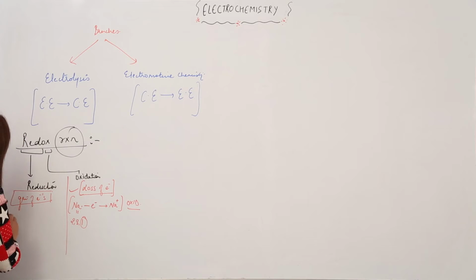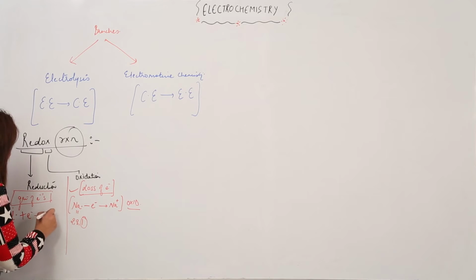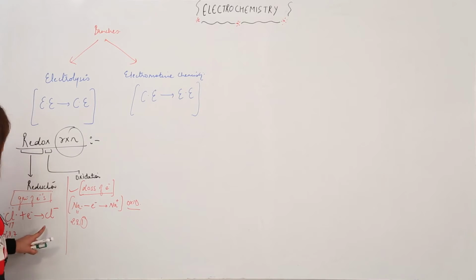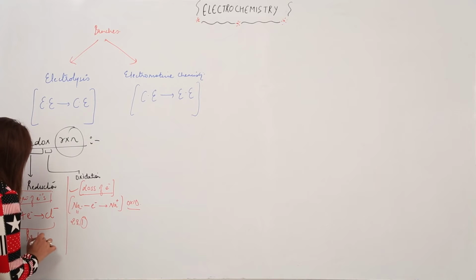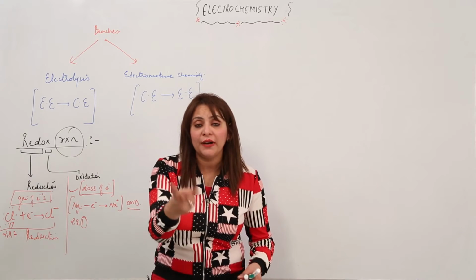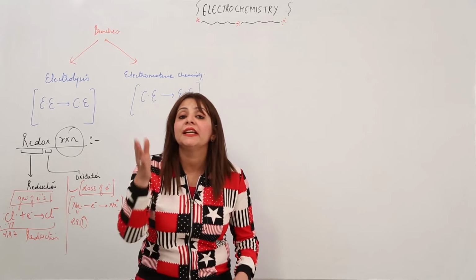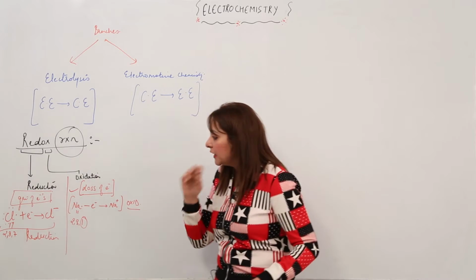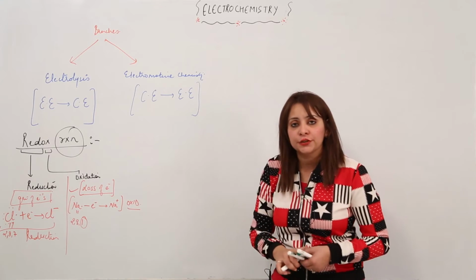Similarly, for reduction, suppose I have Cl, atomic number 17, configuration 2, 8, 7. It has 7 electrons in its valence shell but needs 1 electron to complete its octet. So it is gaining 1 electron, and after gaining it forms Cl-. So this equation involves the gain of an electron, that is why it is called reduction. In the same manner, whether the gain is of 1 electron or 2 or 3 electrons, the gain means reduction. So this is what we have, oxidation and reduction.